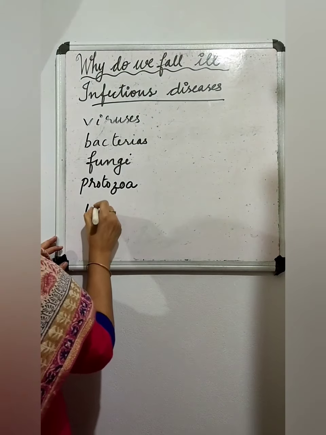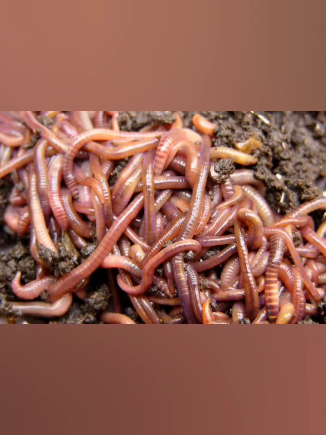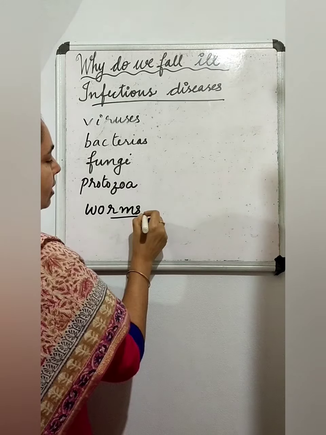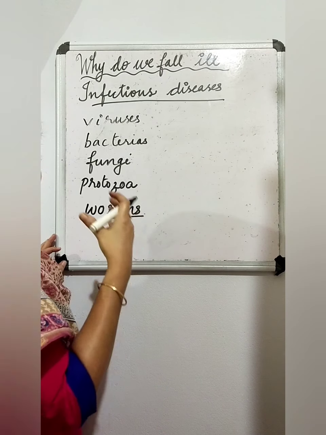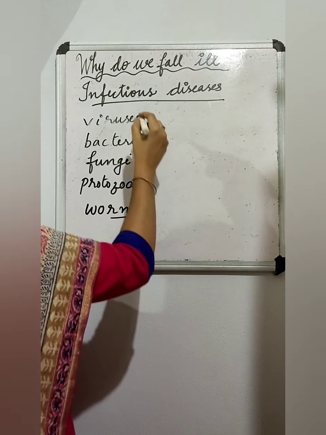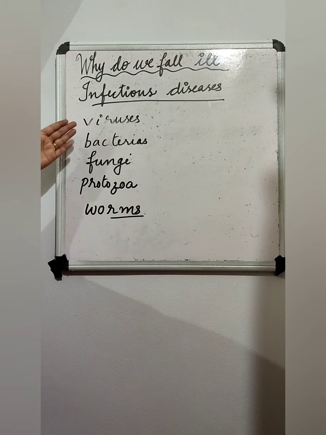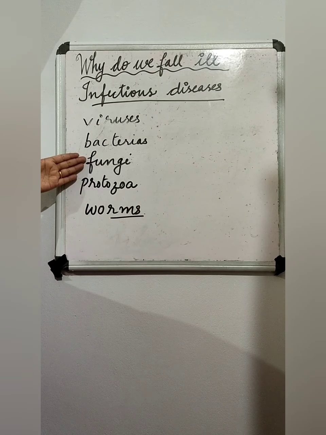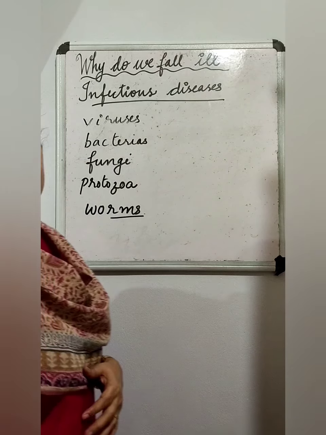They are multicellular. Some worms we can see with our naked eye also. So microorganisms are classified as viruses, bacteria, fungi, protozoa and worms.